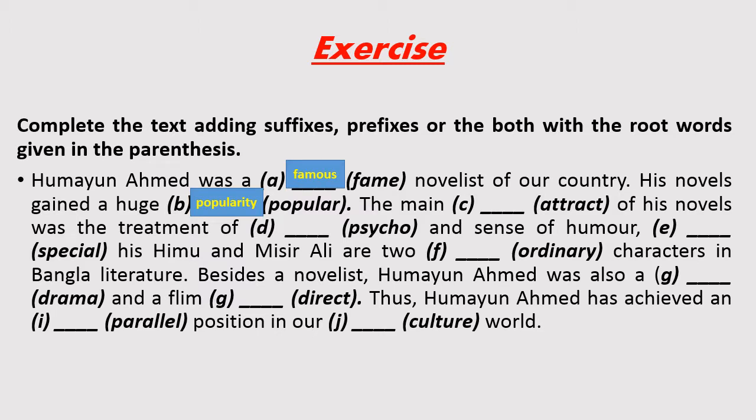The main attract of his novels was the treatment of psycho and sense of humor. Here you see in this sentence the determiner the and the preposition of. How many words are between the determiner and the preposition? Of course, two words, main and attract.